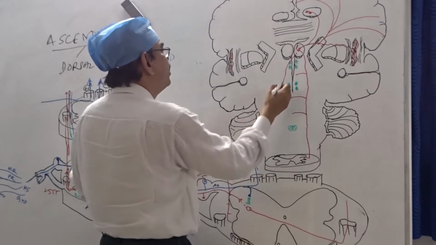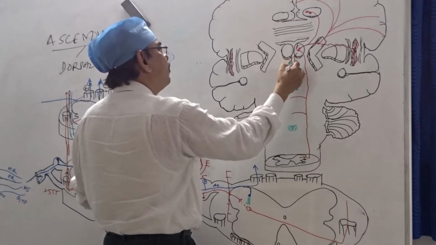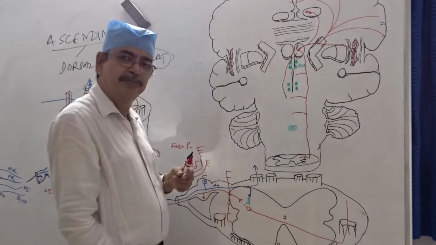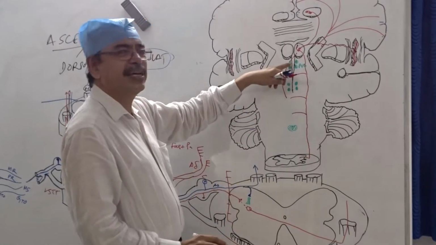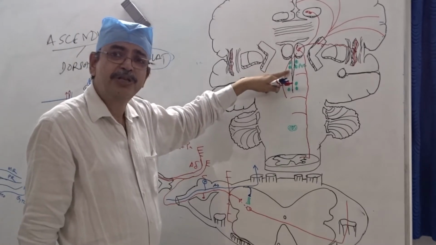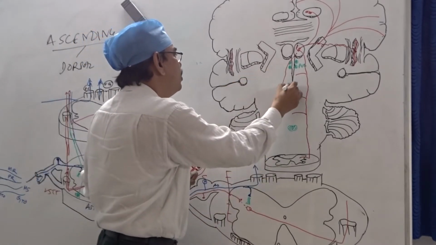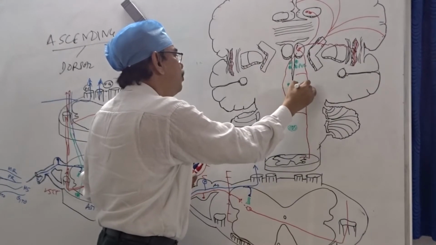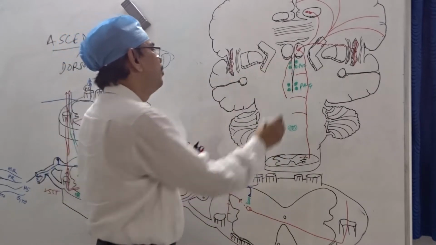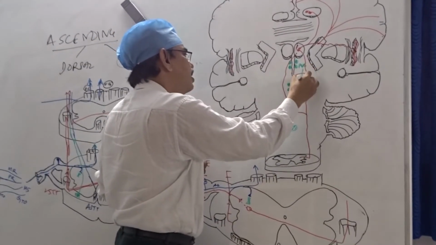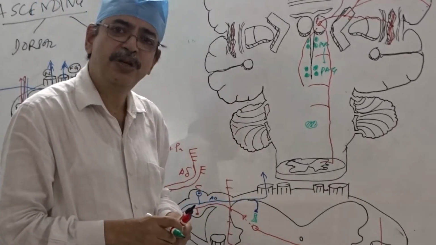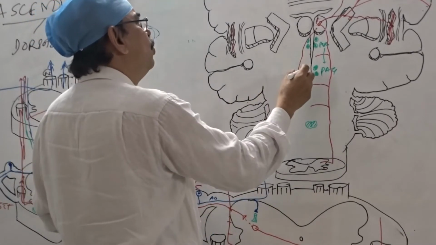This area, just beside the ventricles, is called the periventricular gray matter. This periventricular nucleus has a tremendous role in modulation of the pain. Similarly, around the aqueduct there is the periaqueductal gray. So this PAG and this periventricular gray system is very strong in initiating the descending control of the pain. And how?